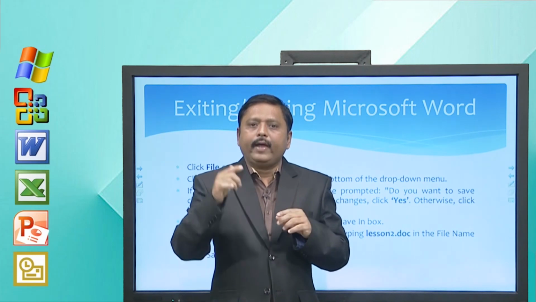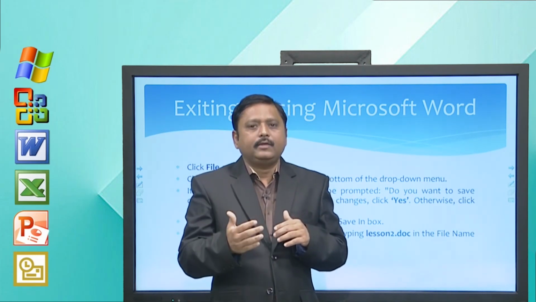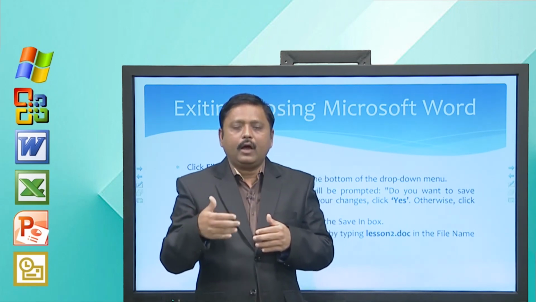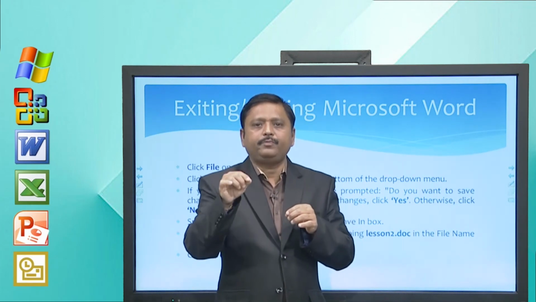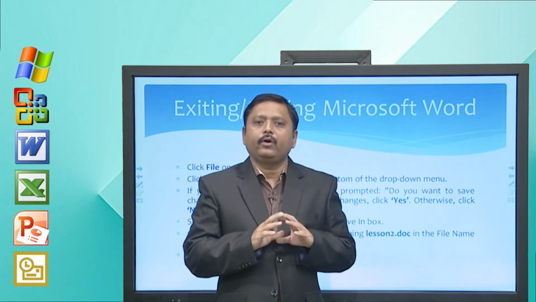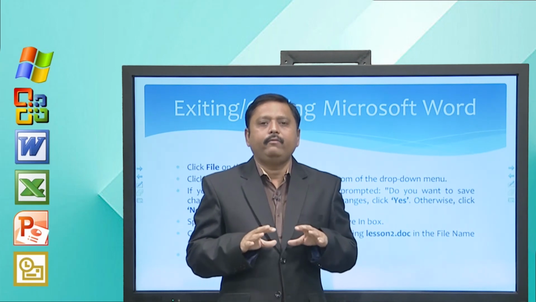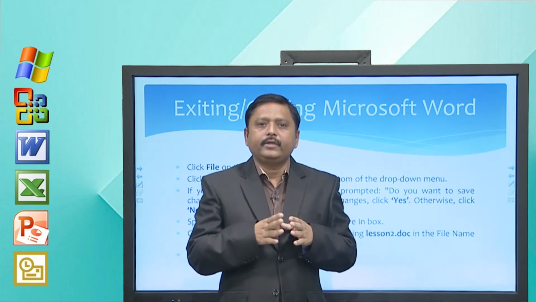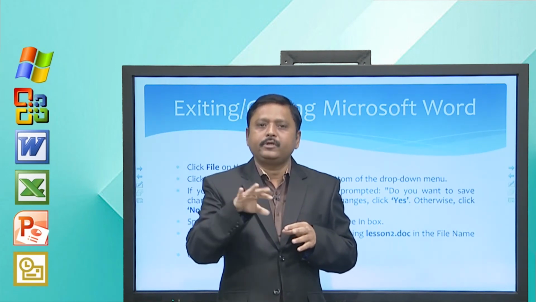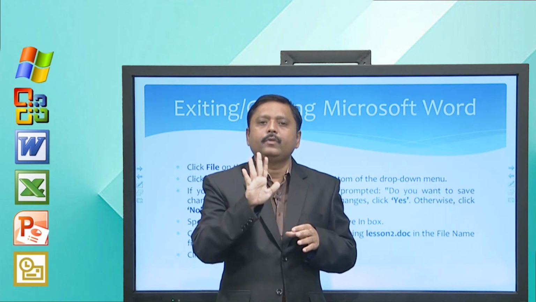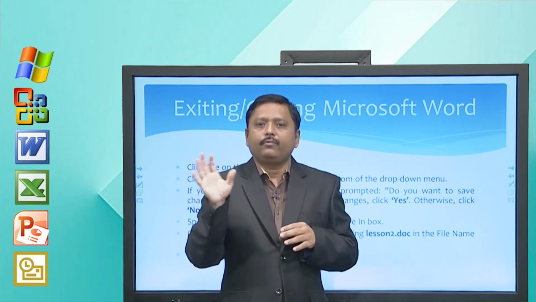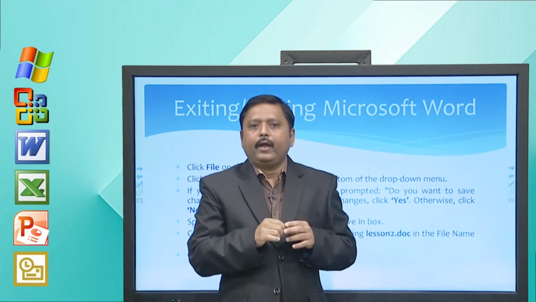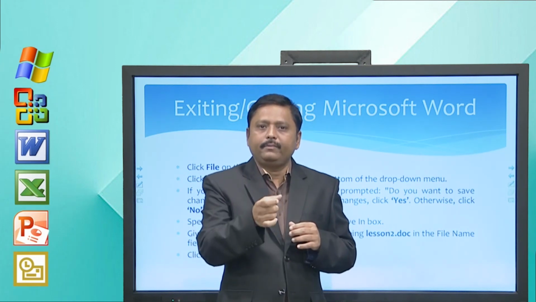Now remember, when you exit from Microsoft Word, it will prompt you to save your current file. Now how to do that? You have to just press Save. If you press Don't Save, whatever changes you have made in the file will be discarded and you cannot save those changes, right? There are three options available: Save, Don't Save and Cancel. From these options you should select Save.